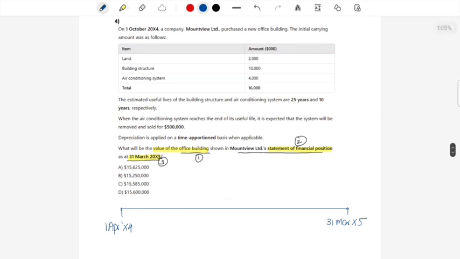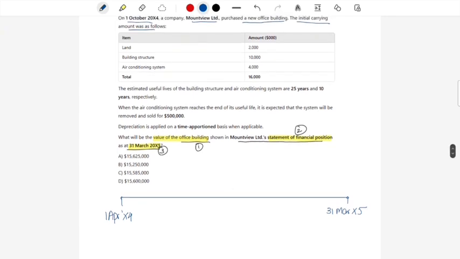And let's just try to read the question now. On 1st of October 2004, a company, Mount View Limited, purchased a new office building, and the initial carrying amount was as follows. All right. So, on 1st of October means it must have been somewhere around here. What is the event that took place here? The event was the purchase of a new office building. So the purchase happened at this point.